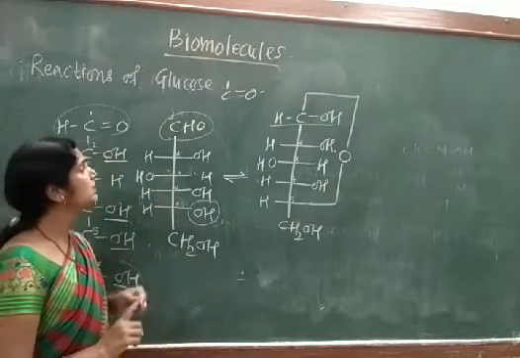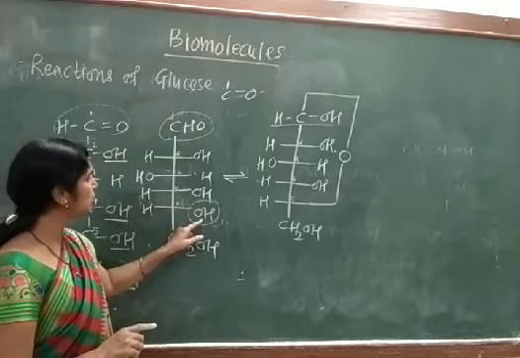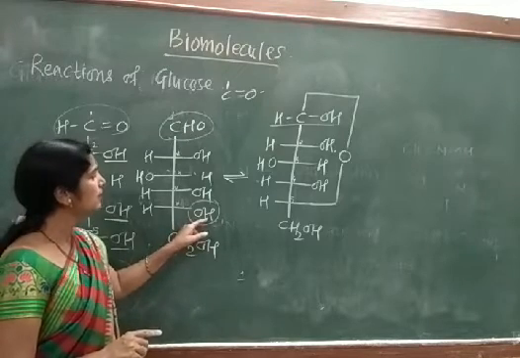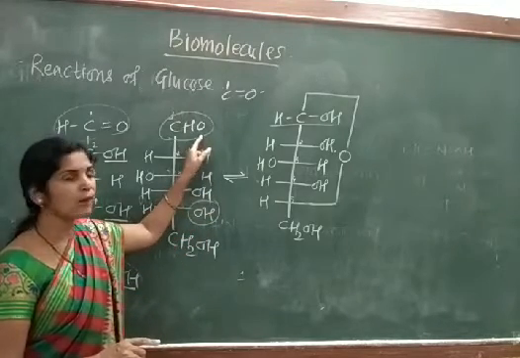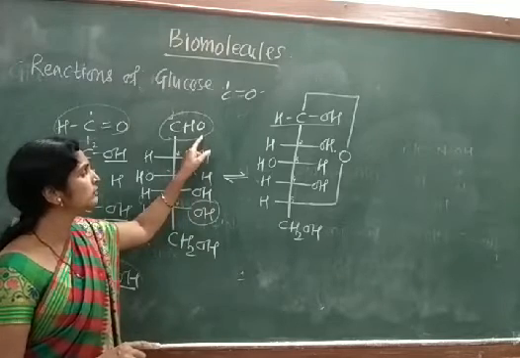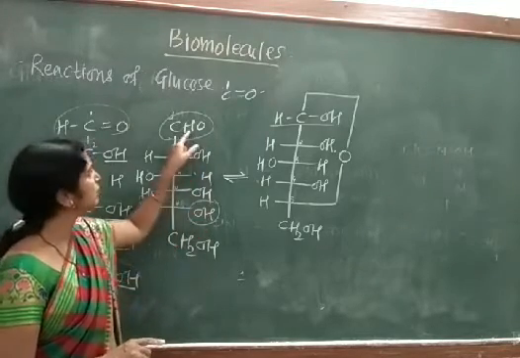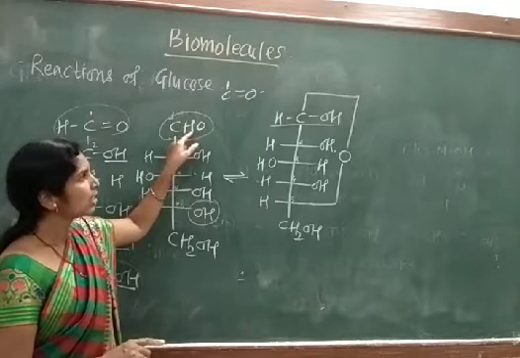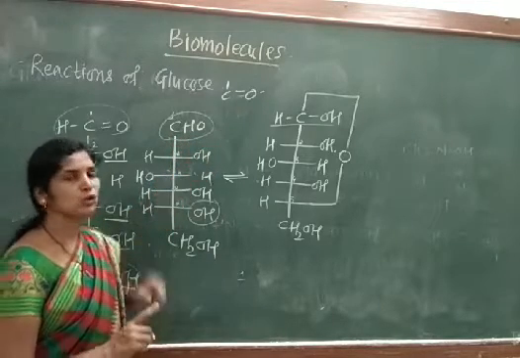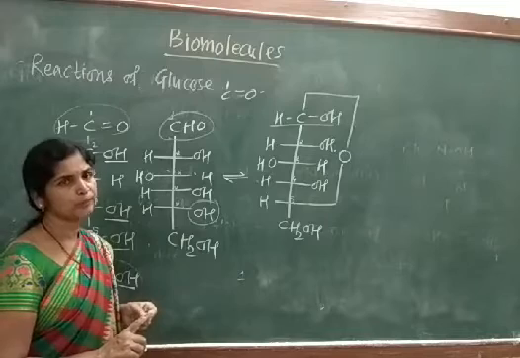To the free valency of oxygen, hydrogen from the last chiral carbon atom, that is carbon number 5, is given. Hydrogen from fifth carbon is given to first carbon's oxygen and a new OH group has been formed.